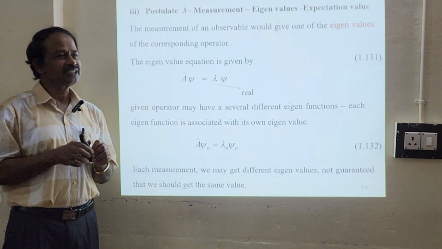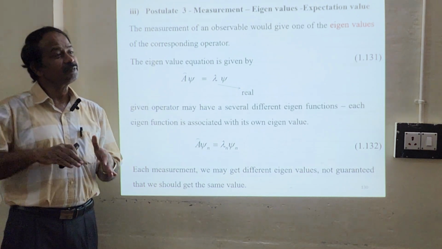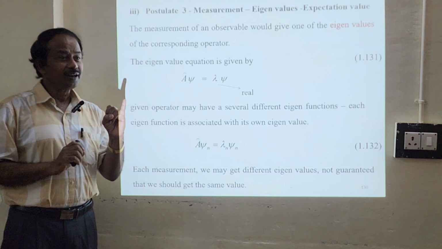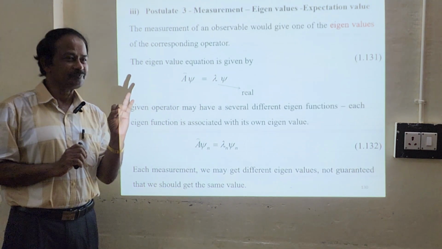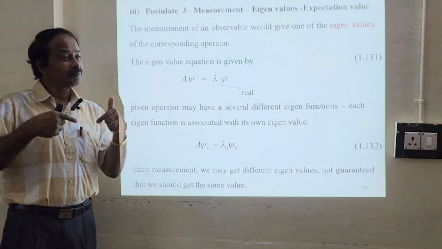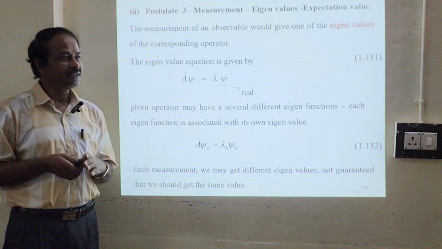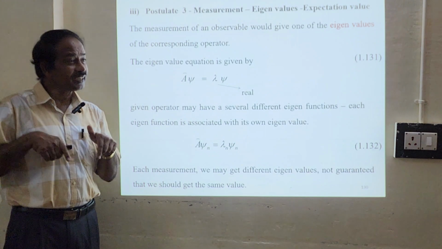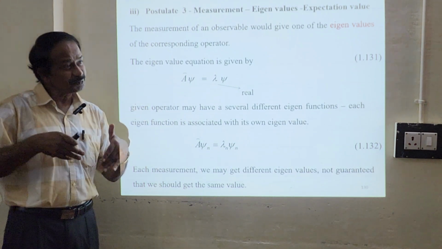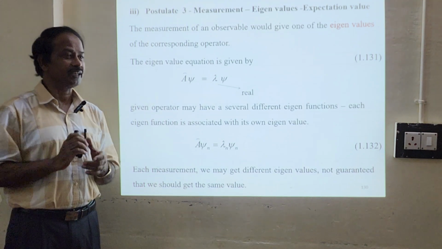Suppose I measure a quantum system now, and after some time I ask any one of you to measure the quantum system. It can be the same or it need not be the same. This is a very, very important concept in quantum mechanics. If I measure the same point tomorrow, it need not be the same. We will have different values. It is not guaranteed that we will have the same value. Sometimes we will also have the same value, but we can't expect it.